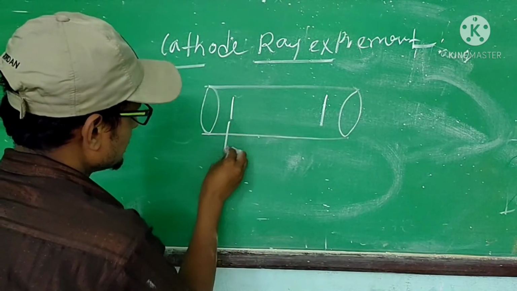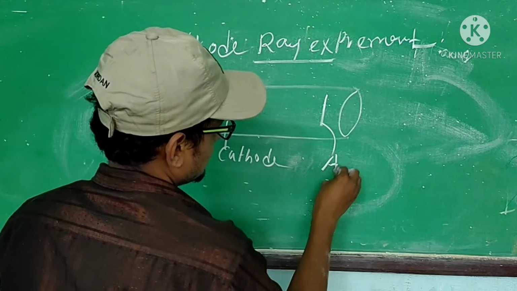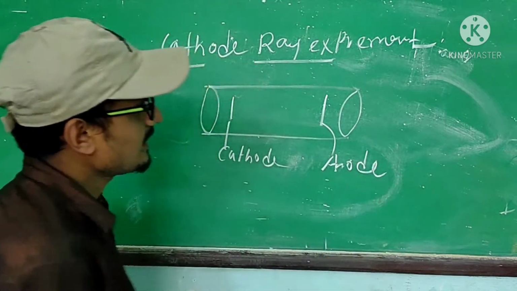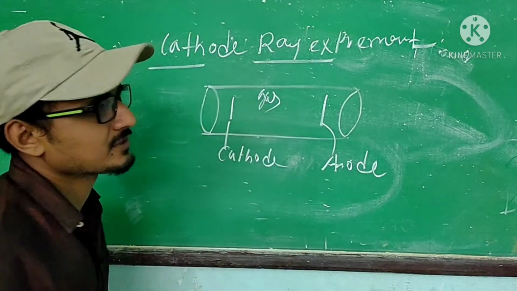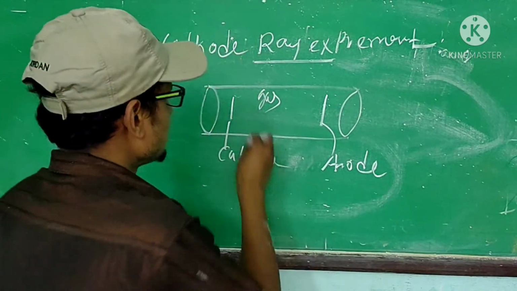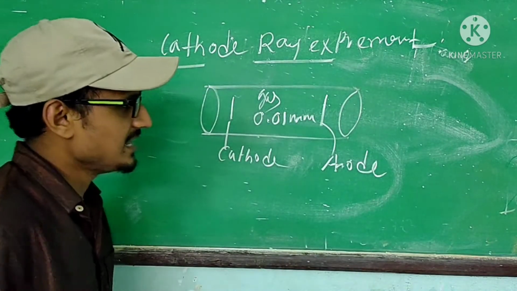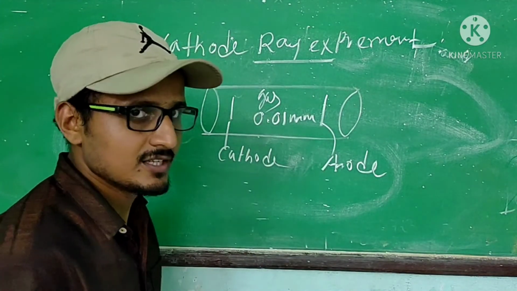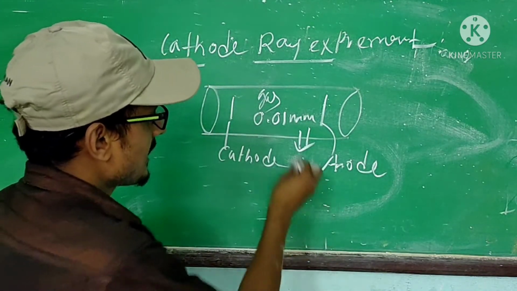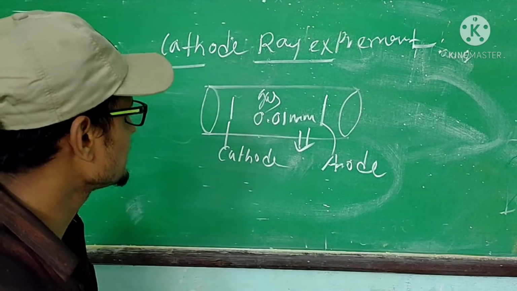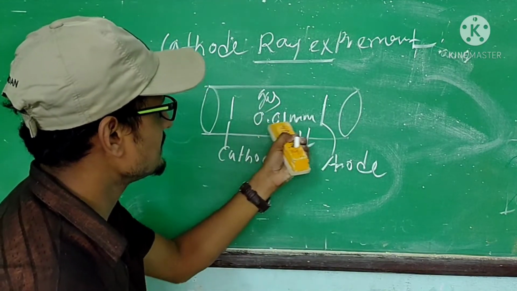One is the cathode and one is the anode. He took a gas whose pressure is very low, 0.01 millimeter, and any other air was removed by an air removing apparatus. So there is a cathode, an anode, and a gas at 0.01 millimeter pressure.